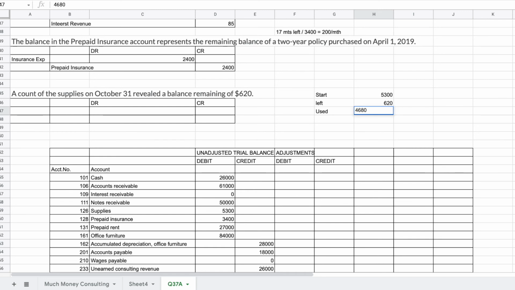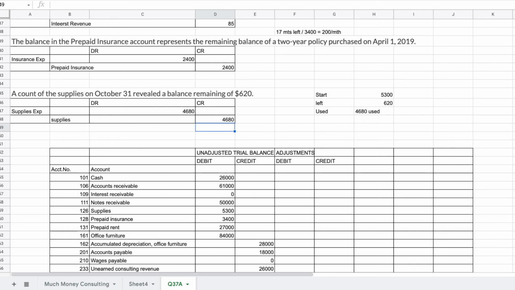So that's 4,680 used. We need to remove that much from the supplies. So we're going to have a supplies expense, and again, an expense is a debit, for 4,680. And we're going to reduce our supplies, which is an asset, by 4,680.